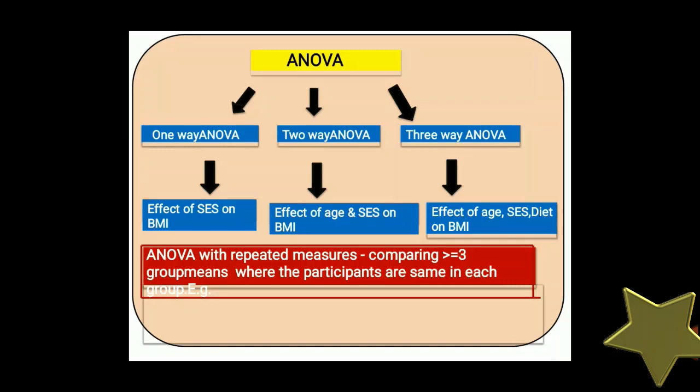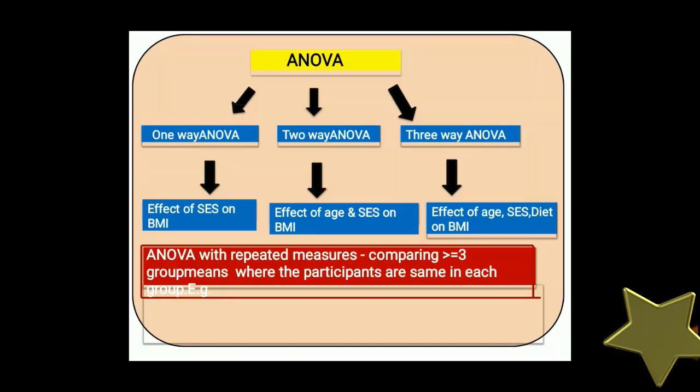In two-way ANOVA, the effect of age and SES on BMI. Here one more factor is included, that is age. In three-way ANOVA, we have included again one factor, that is diet. That is the effect of age, SES and diet on BMI. As we increase from one-way ANOVA to three-way ANOVA, the levels of the groups increase.